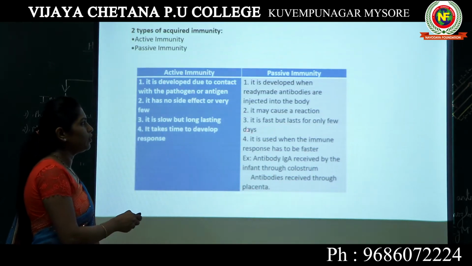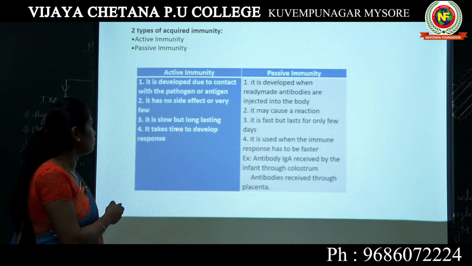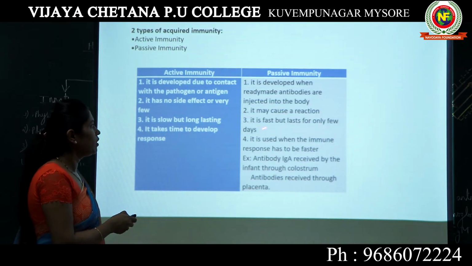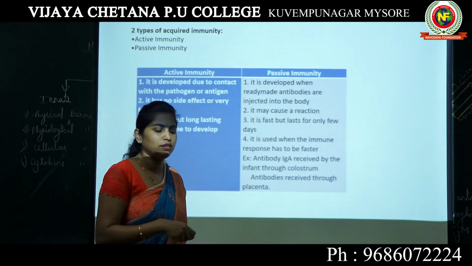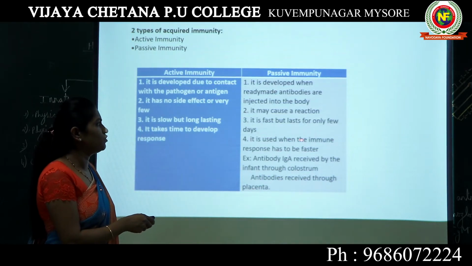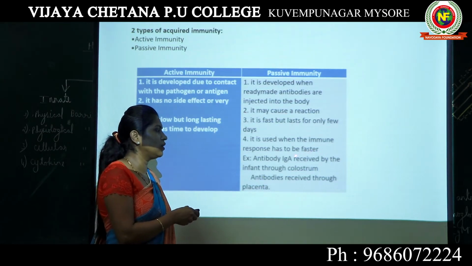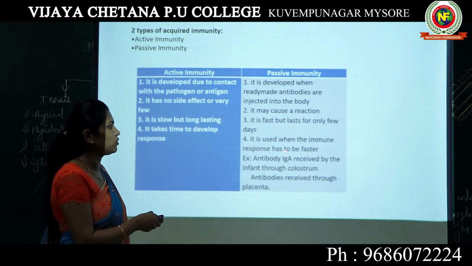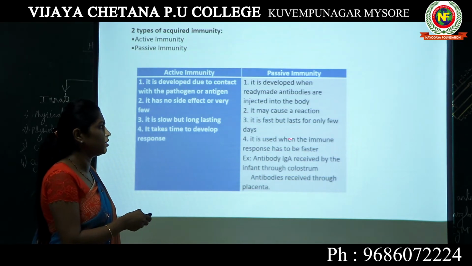It lasts only for very few days. Active immunity takes time to develop a response. I have already mentioned that these two differences are almost the same. Once the antigen enters our body, it takes time to develop a response. Here, passive immunity is used when the immune response has to be faster. I told you, when a snake has bitten a person, we cannot wait for a longer time. The immune response has to be faster here, so passive immunity or ready-made antibodies are given to that particular person.